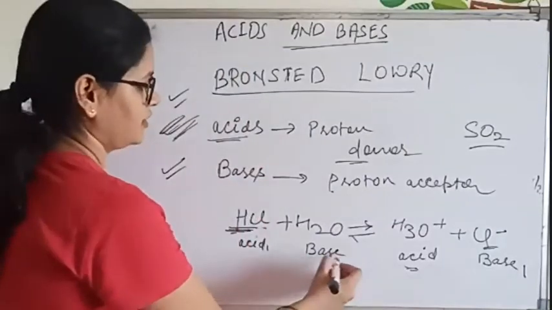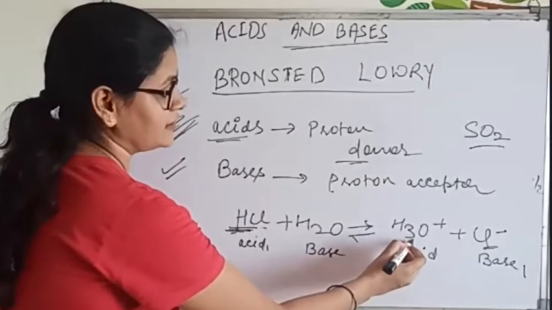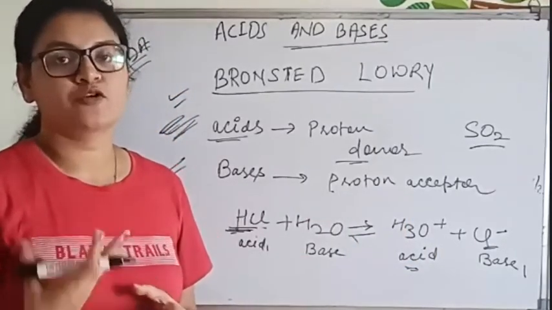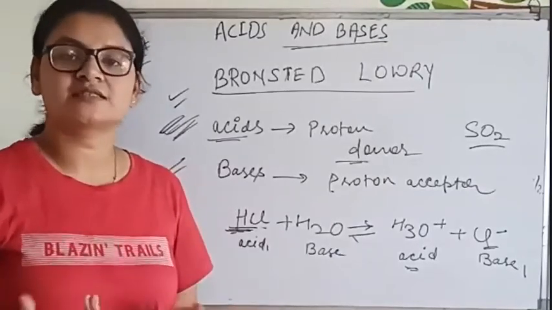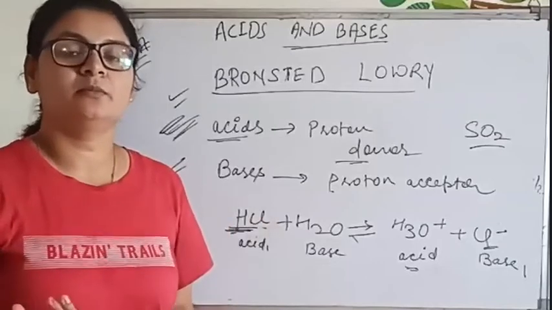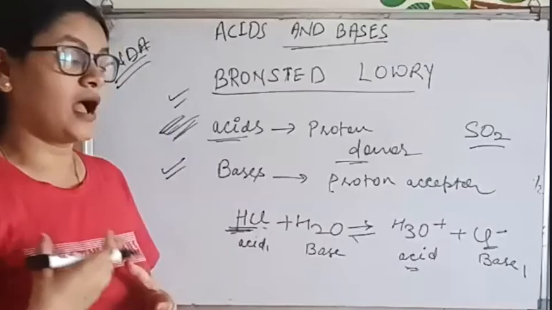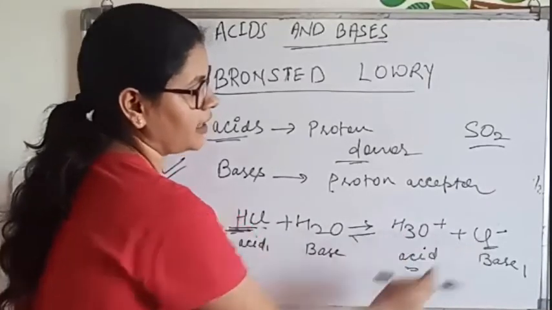Now here also, this is known as acid. Why? Because the hydronium ion is not stable at all. The hydronium ion exists only in aqueous solution, and that is not stable. It can further dissociate, and it can be attached to any other ions present in the aqueous solution. Here the chloride ion is also not stable.